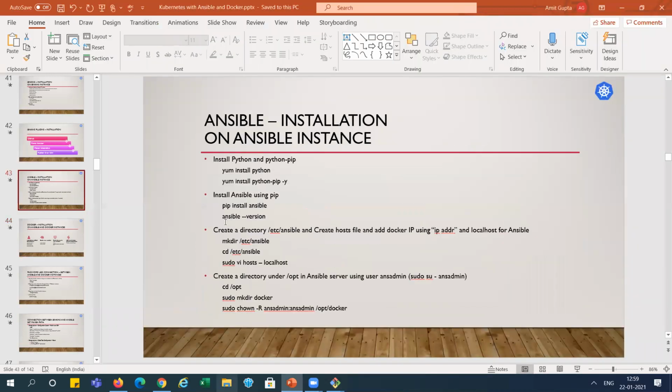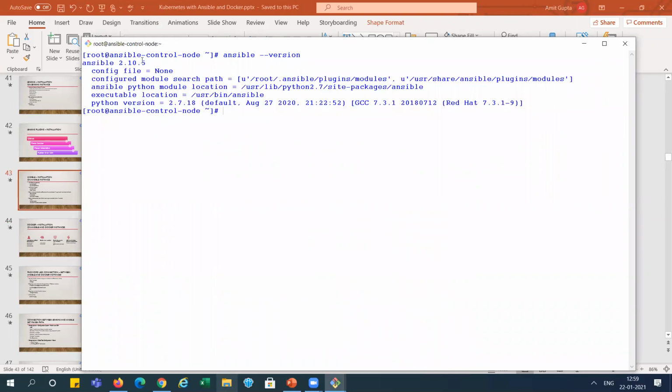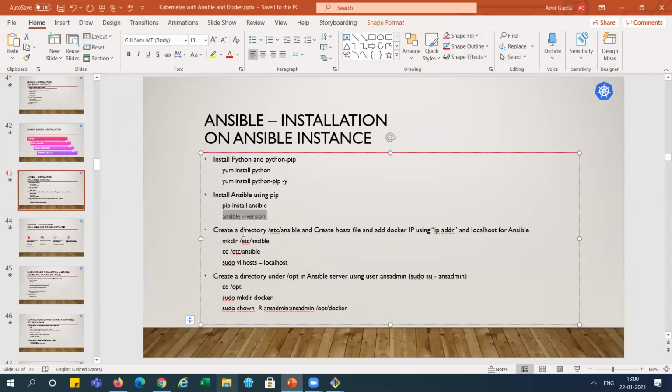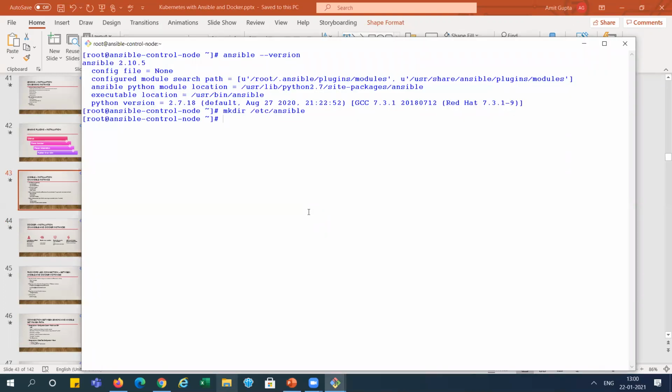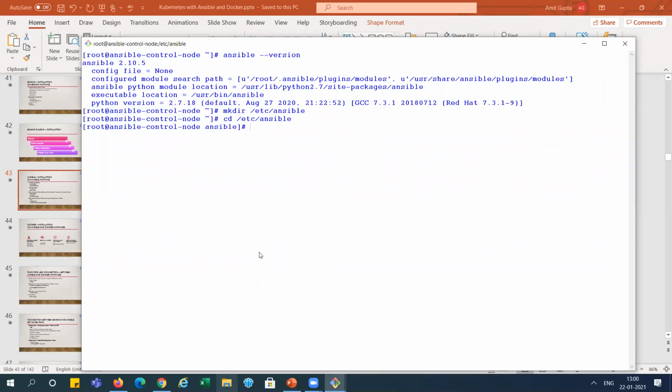So I'm coming back again here. I'm just checking the Ansible version. You can see Ansible version 2.10 is installed. In this version, we can see the config file is not there. But if you are using Ubuntu, it creates this configuration file. So we don't have to create it here, but we need to create some configuration as well. So what we need to do, we need to create the etc folder. Under that, we need to create the Ansible folder. See, I'm creating it. And we need to go over there and create the hosts file.